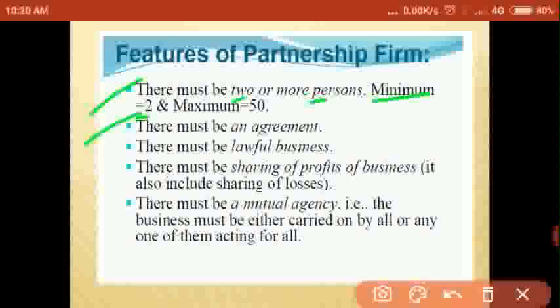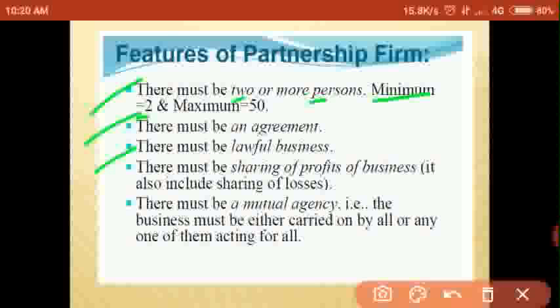Partnership business must have an agreement. There should be a legal agreement between the partners to avoid misunderstanding, conflict or any dispute among the partners in the future. To avoid the dispute, there should be written documents.